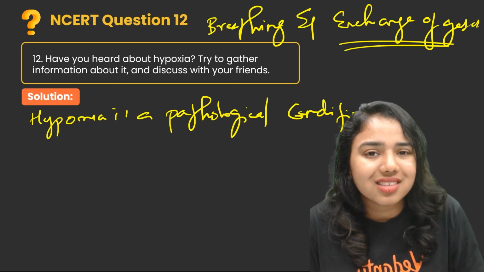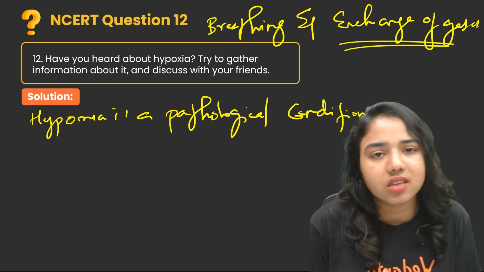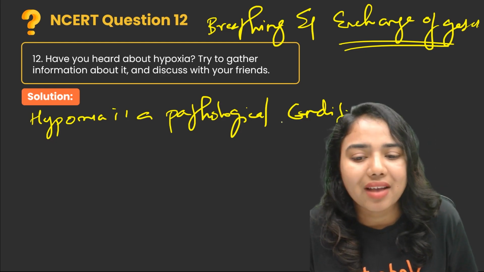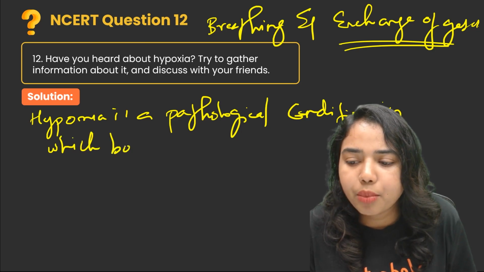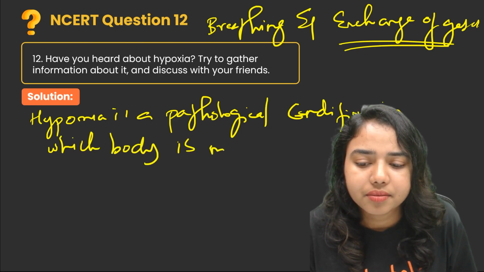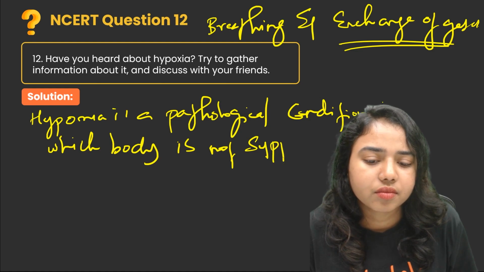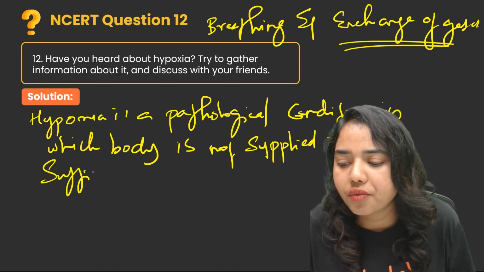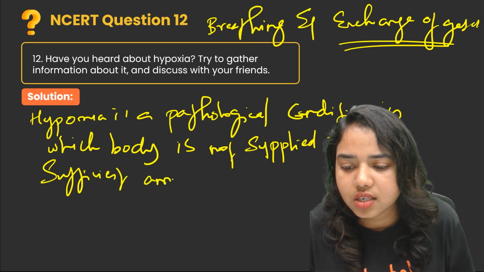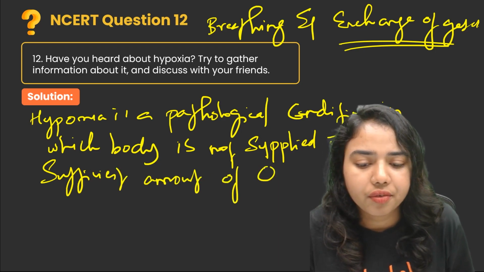That means the decreased oxygen supply to the tissues is termed hypoxia. So it is a pathological condition in which a body is not supplied with a sufficient amount of oxygen.